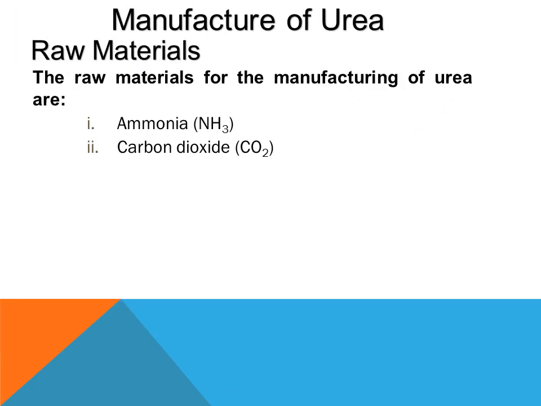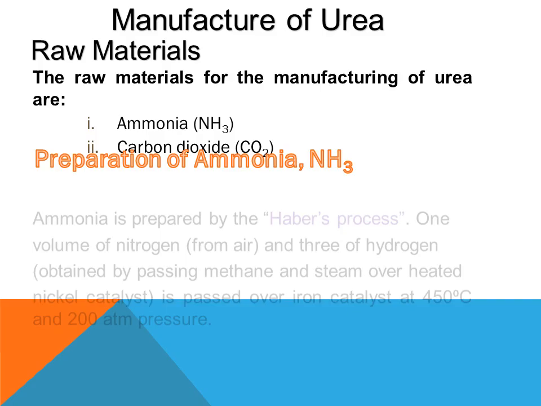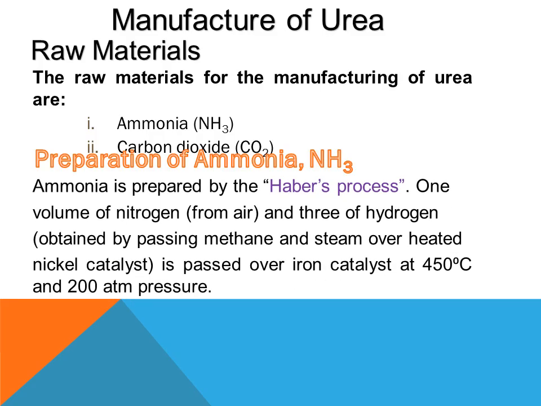The raw materials are simply ammonia and carbon dioxide. As far as the preparation of ammonia is concerned, you go for the Haber's process. You have to take 1 volume of nitrogen, taken from air by the liquefaction process, and 3 volumes of hydrogen, obtained by passing methane gas and steam over heated nickel. Then finally it is passed over the iron catalyst at 450 degrees centigrade and 200 atmospheres.